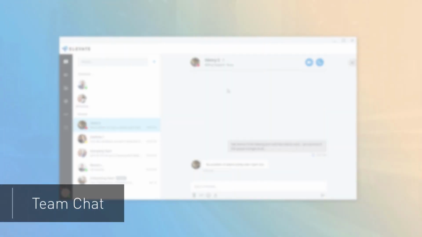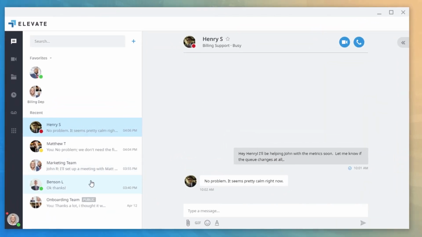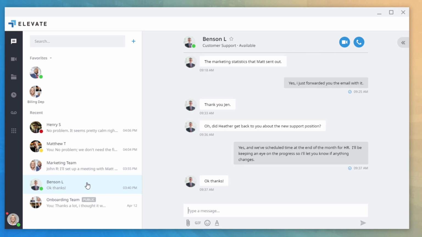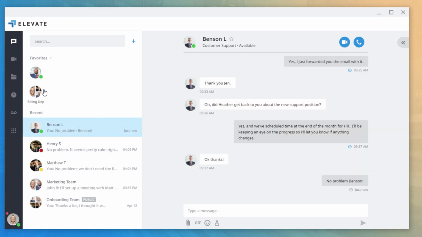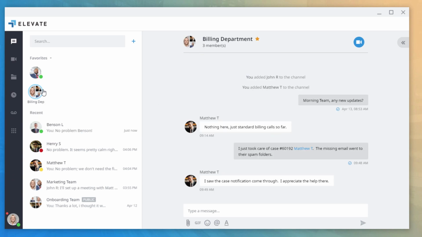Get teams on the same page, stay organized, and work better from wherever with Team Chat. Use direct chat to quickly connect and collaborate with a single coworker. Or use public and private channels to organize conversations on specific projects or topics.